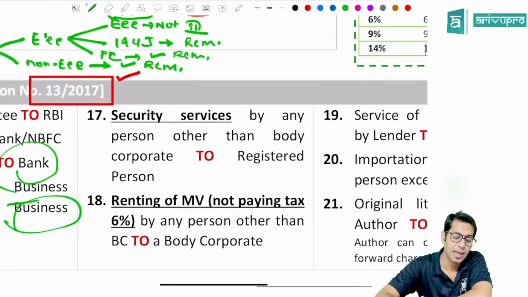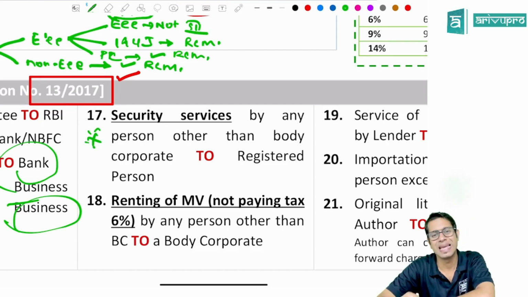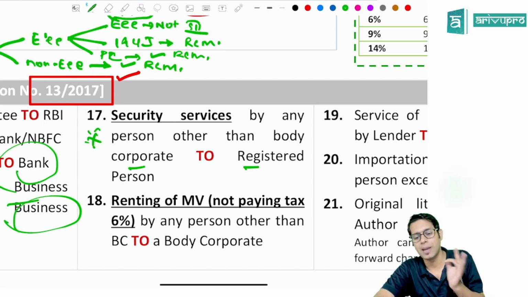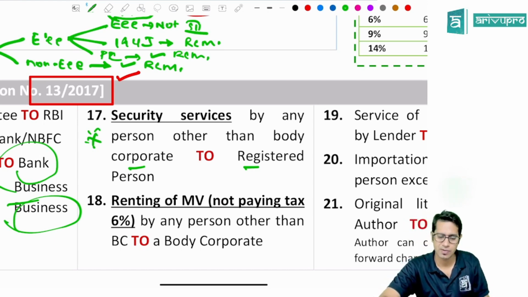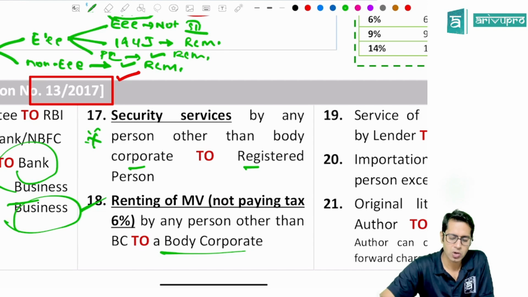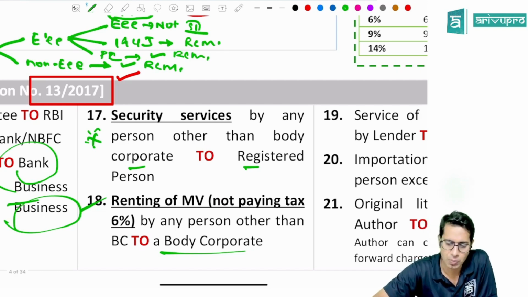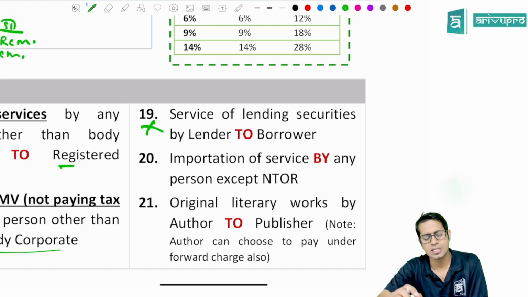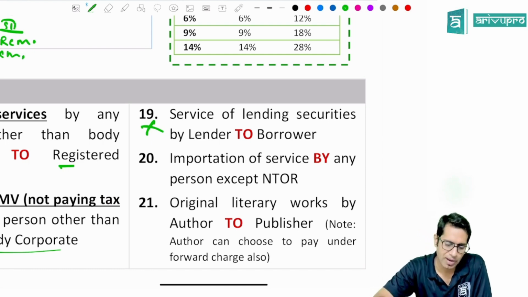Next, important: renting of security services given by any person other than a body corporate to a registered person. Security services, supply of manpower services given by any person other than a body corporate to a registered person, then that registered person will have to pay taxes under reverse charge. Renting of motor vehicle services given by any person other than a body corporate to a body corporate, then that body corporate will have to pay the taxes under reverse charge. Then lending of securities services given by the lender to the borrower, the borrower has to pay the taxes.